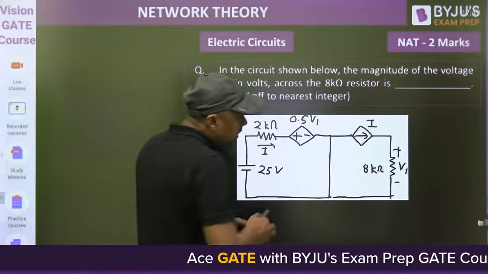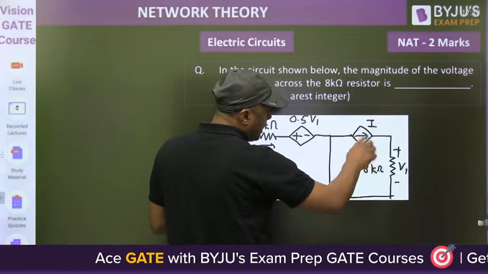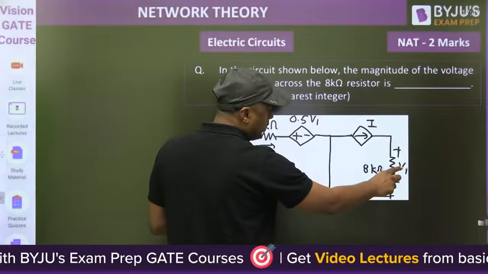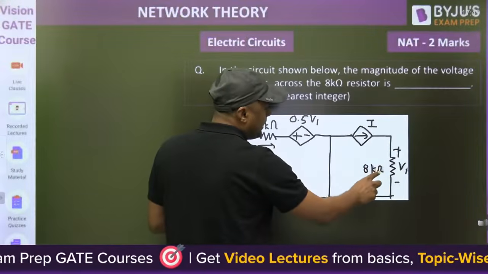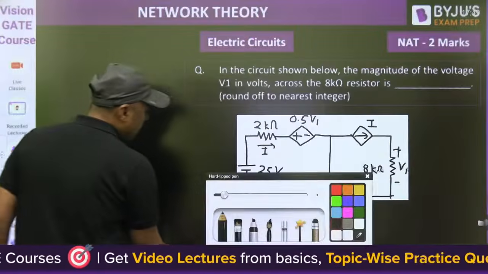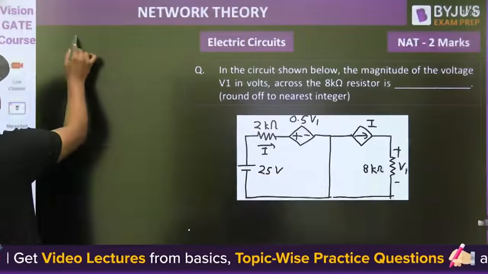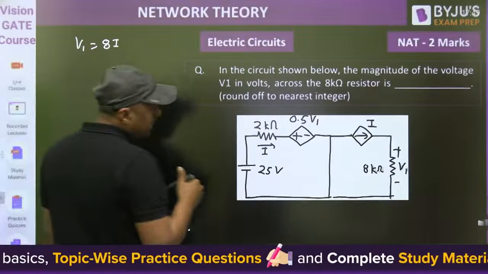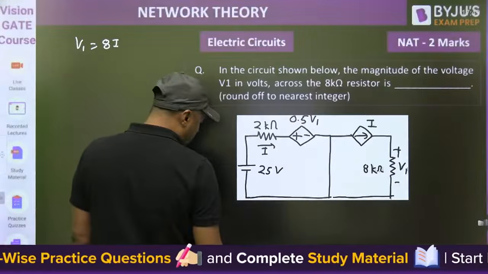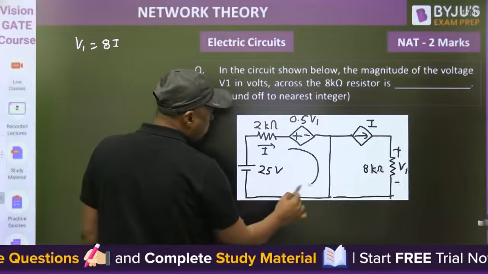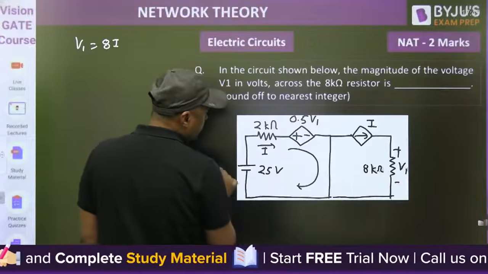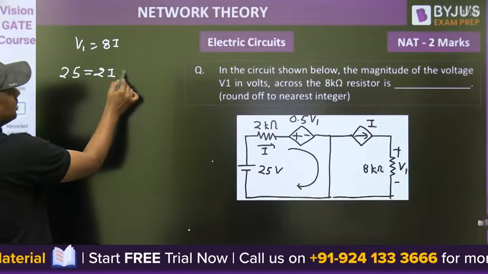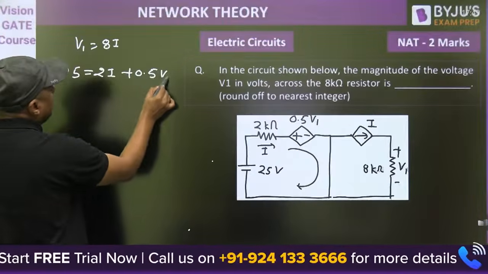Watch this. If you want to find I, what is the I here? First of all, I is nothing but the current passed through the 8 kilo ohm resistor. So what is the relation between V1 and I? 8 into I is V1. Then you can write a KVL here. When I am writing a KVL in this loop, then it will become 25 is equal to 2I plus 0.5 V1. You have to find V1.